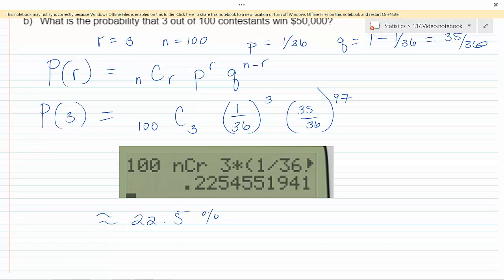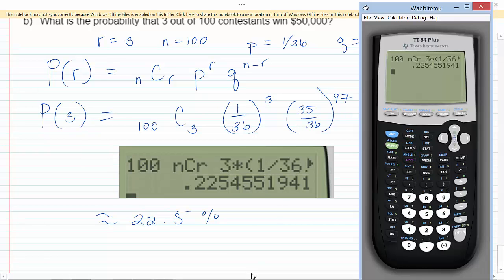I just want to show you one other way to do this on your calculator. And I'm going to do second vars. And then if I scroll to A, binom PDF, this is to find exact binomial probabilities. So I'm going to hit enter. We have 100 trials. Our probability of success is 1 out of 36. And we're looking for 3 successes. And I can hit enter.